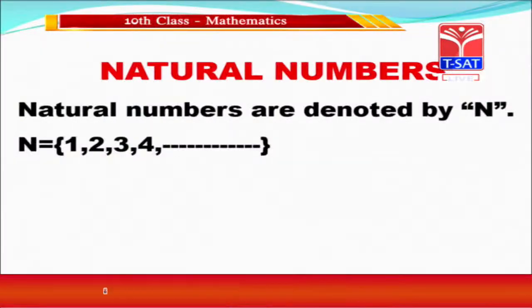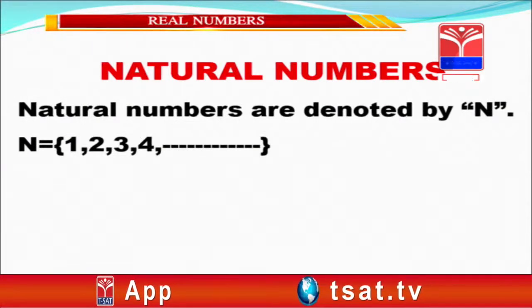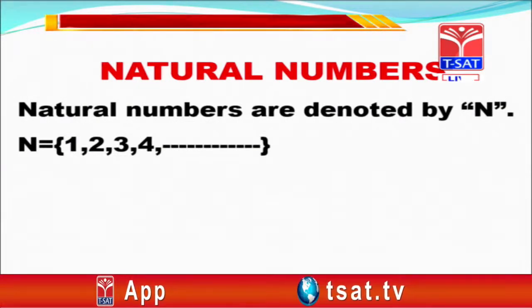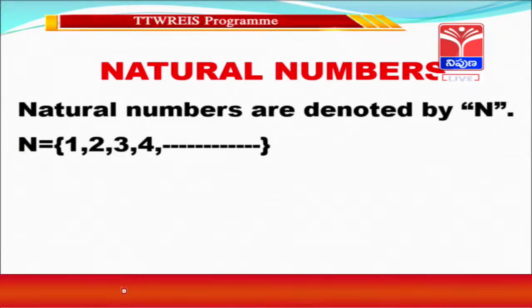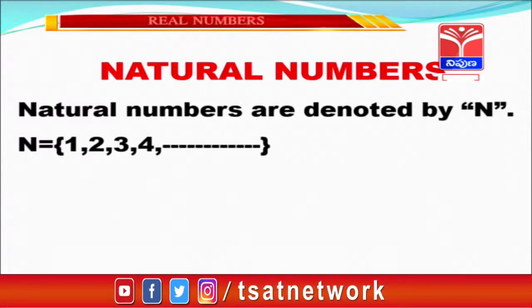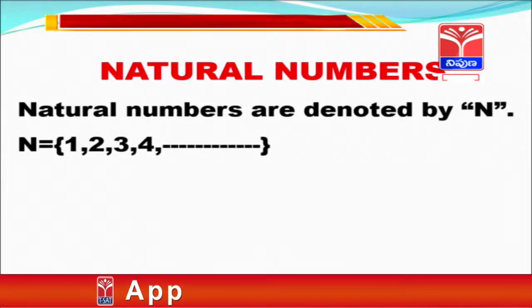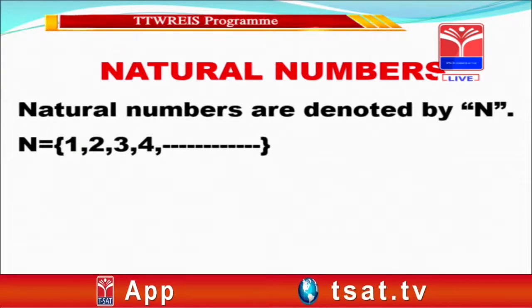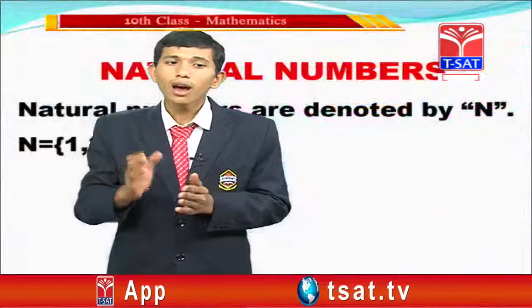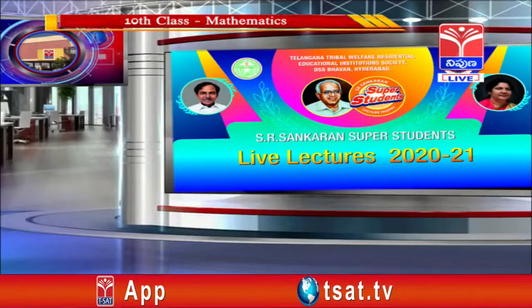And we count the number of candidates in your family, and the number of students in your institution. Like this, a set of counting numbers is called natural numbers.